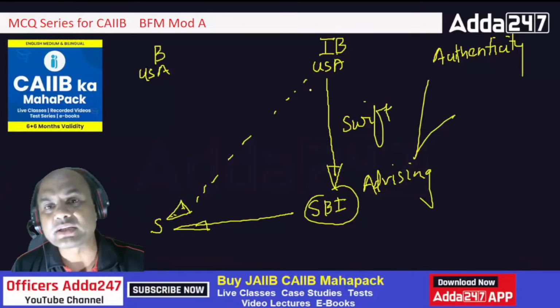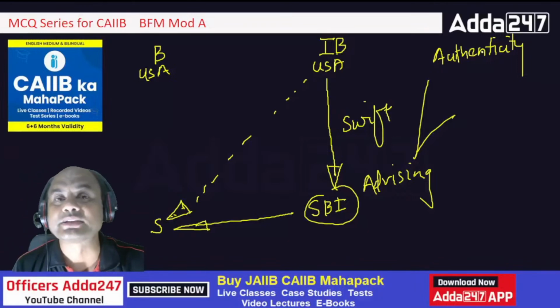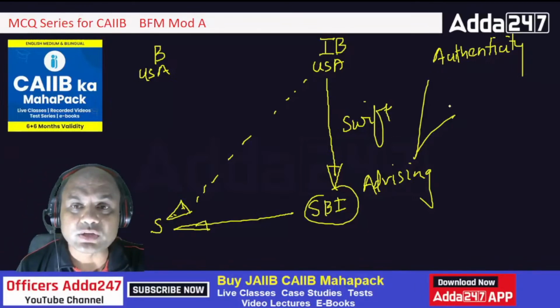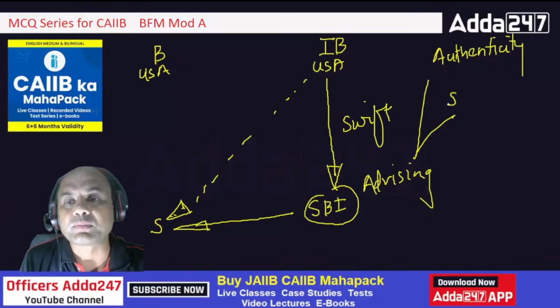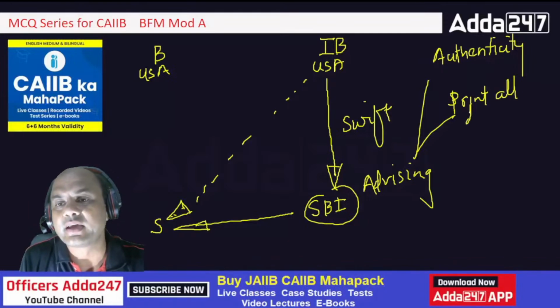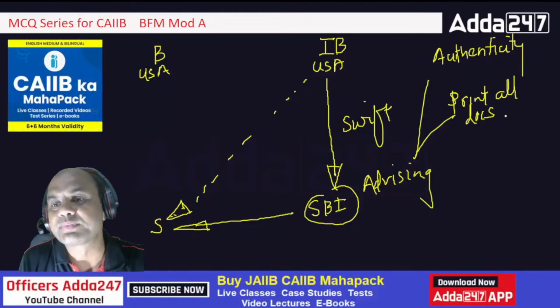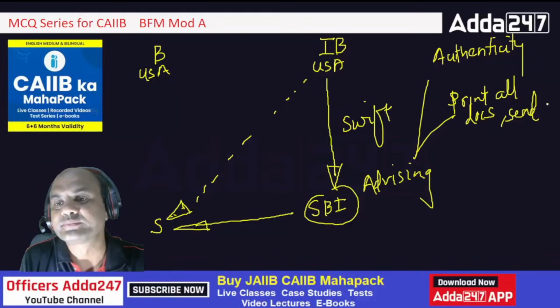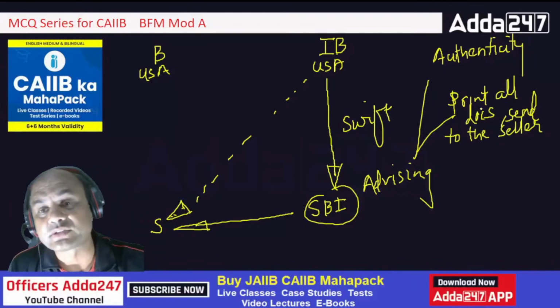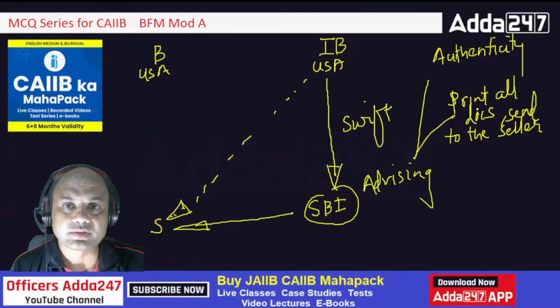How does it check? It checks it through a system called MaxSac. That's a separate part. The second job is to print all the documents, all docs, and send them to the seller. So this is another job of this bank.